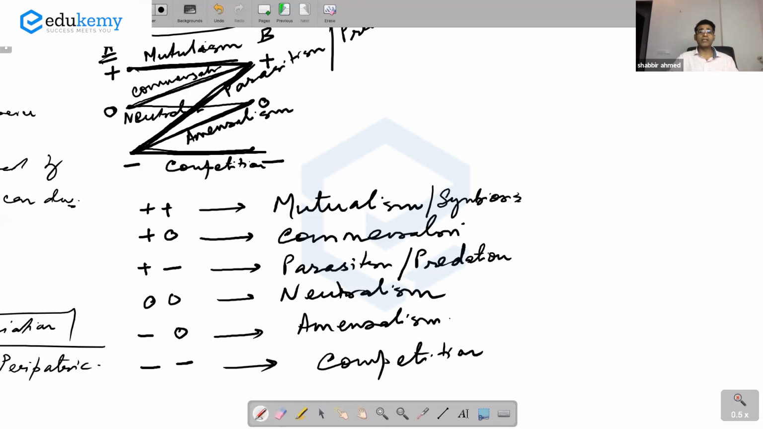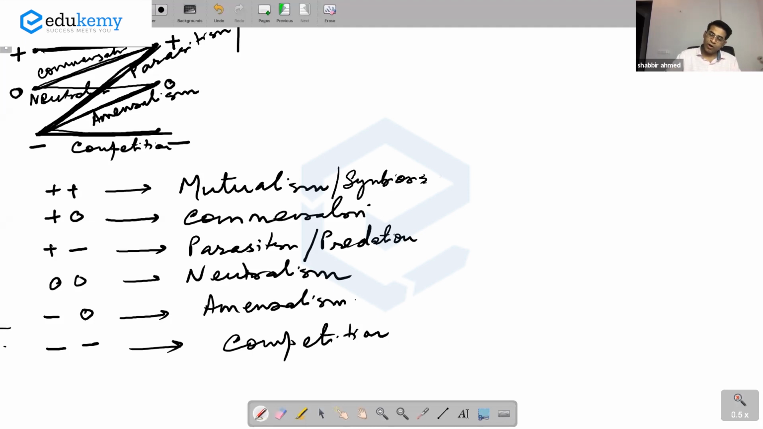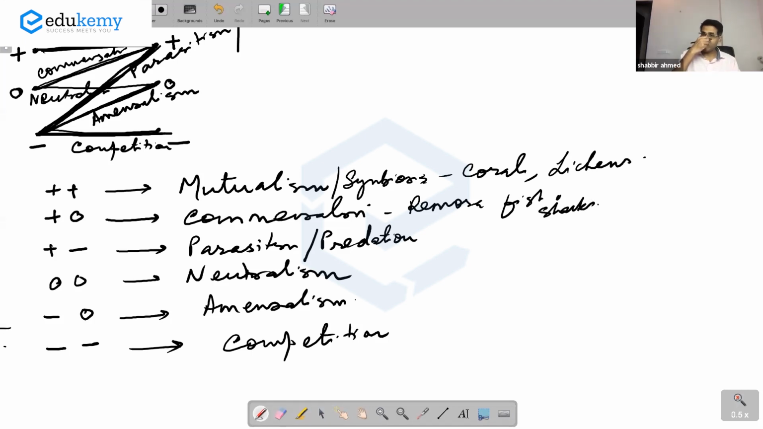But otherwise, the word symbiosis is more of a generic word. Like think of corals and lichens. Commensalism, the example है remora fish and sharks. So they move around sharks and they feed off whatever remains the shark feeds on. The shark feeds, and whatever remains of the feed, the remora fish, R-E-M-O-R-A, feeds on that. Predation, these are ticks, parasites होते हैं.